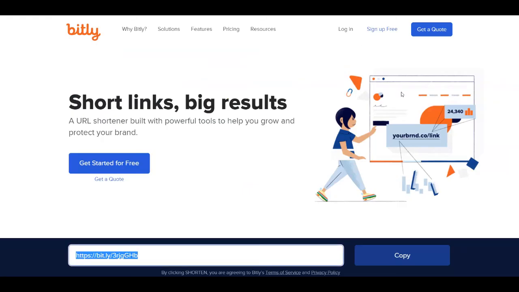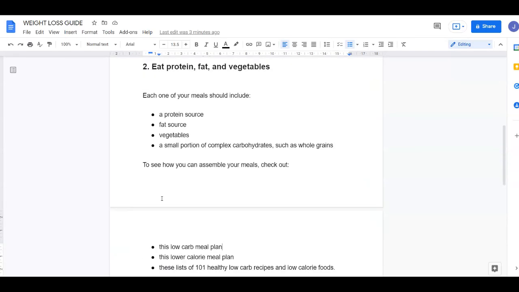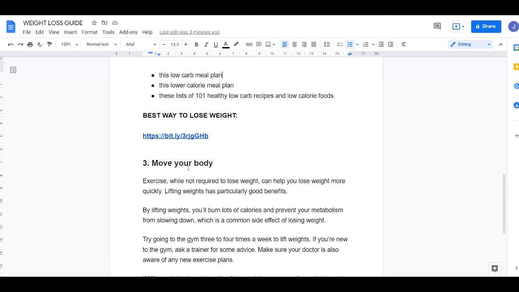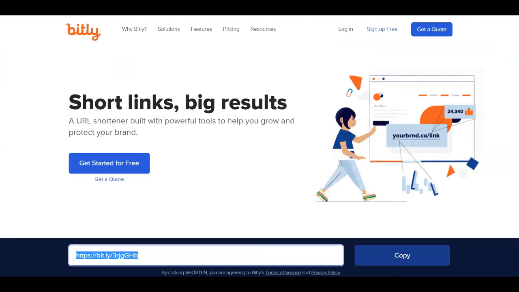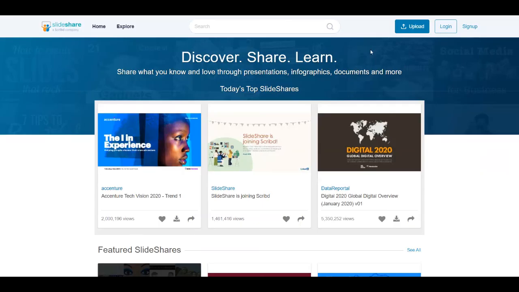I highly recommend you use Bitly to shorten it so it may look more professional and you can get more clicks on your link, because it's not going to be obvious that you are promoting something. Then you need to include that affiliate link in your guide, in your PDF document, and then you need to save it as a PDF document here in Google Docs. Once you do so, you're going to go over to slideshare.net. You're going to upload it for absolutely free once you create your account, and it's going to be visible to millions of people. They can read it, they can click on your link, and they can make you money in passive income again and again.